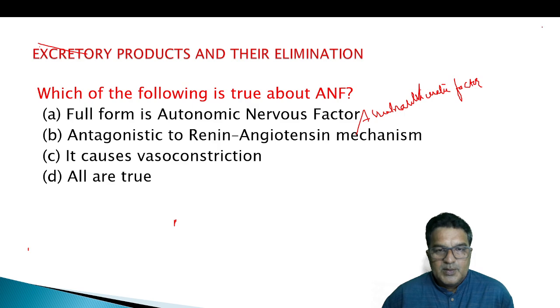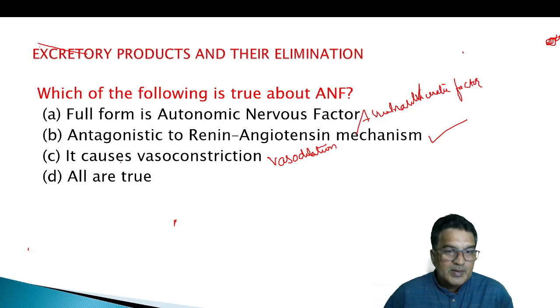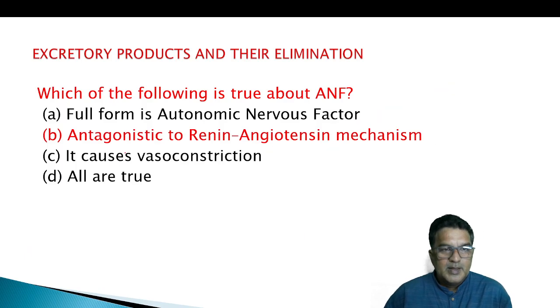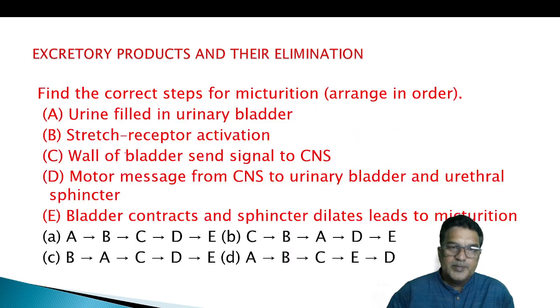Antagonistic to renin angiotensin mechanism. Yes, antagonistic to renin angiotensin mechanism. It causes vasodilation to decrease the blood pressure. So, what is our answer? Antagonistic to renin angiotensin mechanism.